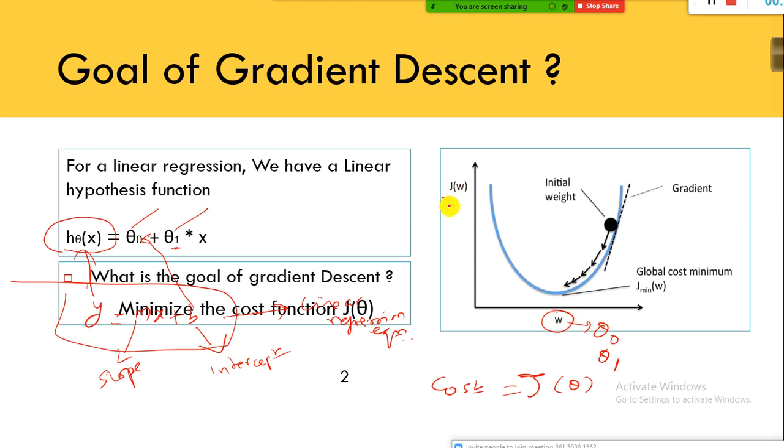Instead of saying w, I can say j of theta, to avoid confusion. I use the meaningful notation, j of theta naught. This is my cost, j of theta. I plotted the cost here, and in the x-axis I plotted the coefficient or parameter value. So the objective here is, we need to find out the optimal value for both theta naught and theta 1 in such a way that I can minimize the error.